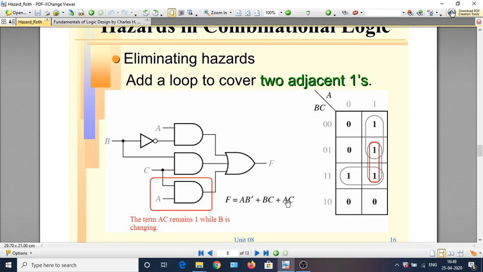This is what the consensus theorem tells us. If you apply that theorem, you would eliminate this term and go back to the original value of F. Basically, this tells us that hazards can in many cases be removed by introducing the consensus term.